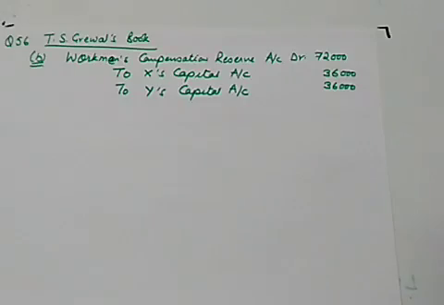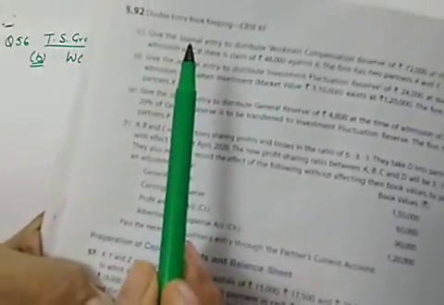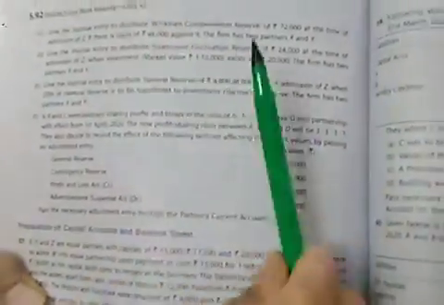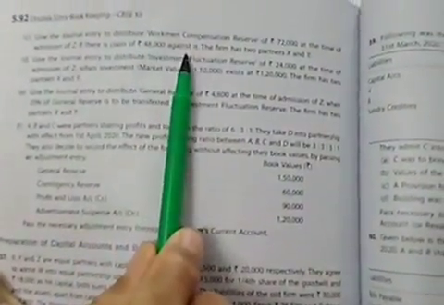And let us do one more question from T.S. Grewal's book. This is question, same question with C part. I hope you will be able to see this C part. Give the journal entry to distribute workman compensation reserve of 72,000 at the time of admission of Z if there is a claim of 48,000 against it.